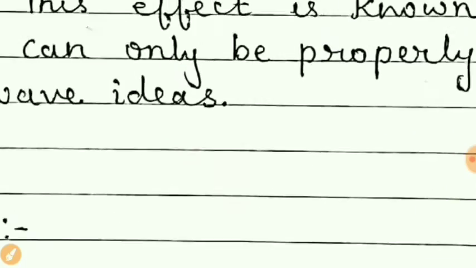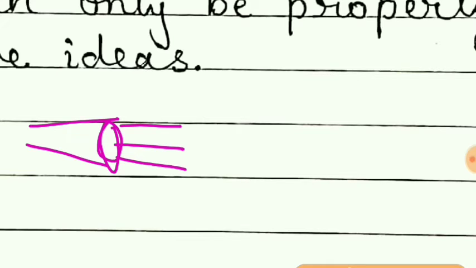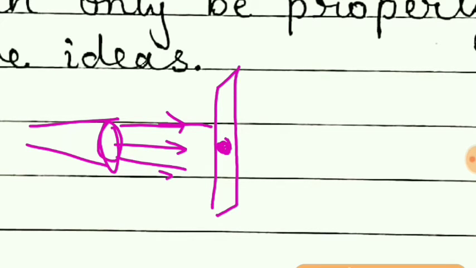Now students, we also know that if suppose light from a source passes through a hole, you can see here the aperture of the hole is very small.